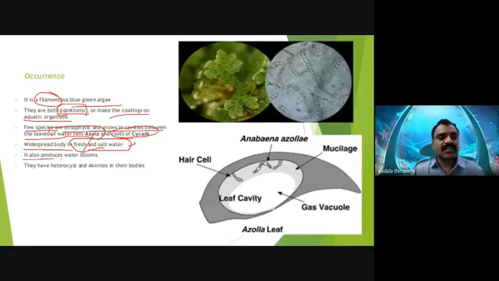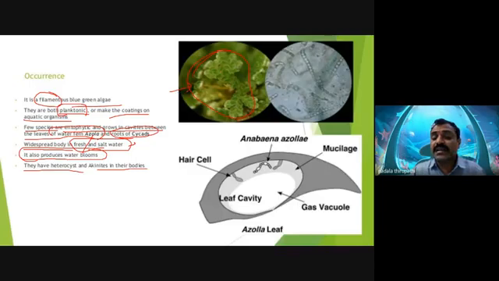It also produces water blooms. Water blooms are made by these Anabaena species. They have heterocysts and akinetes in their bodies. In this slide we can see the mosquito fern, or Azolla plant. This is a fern, an aquatic plant.